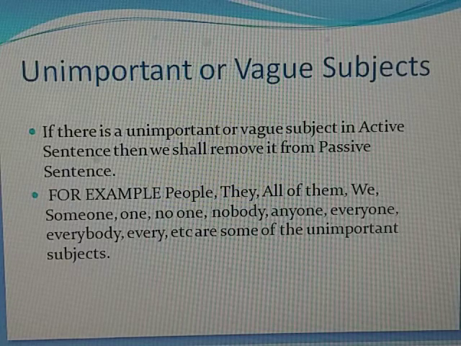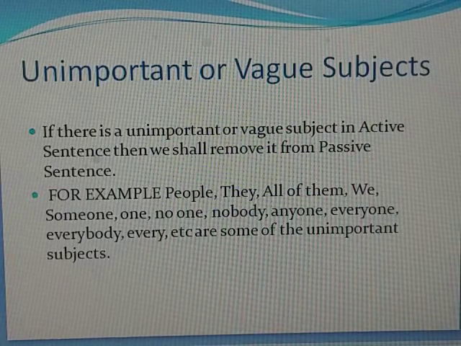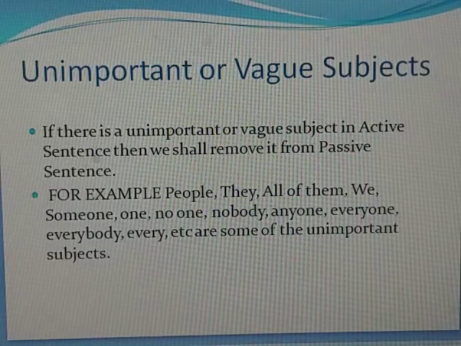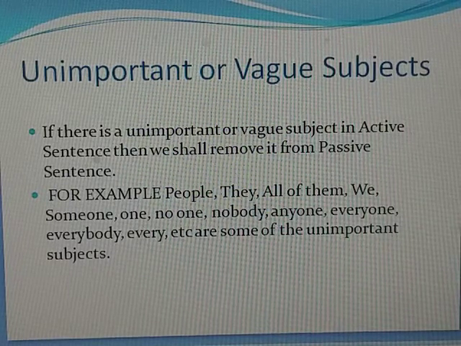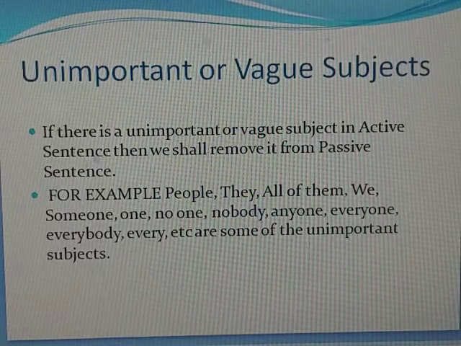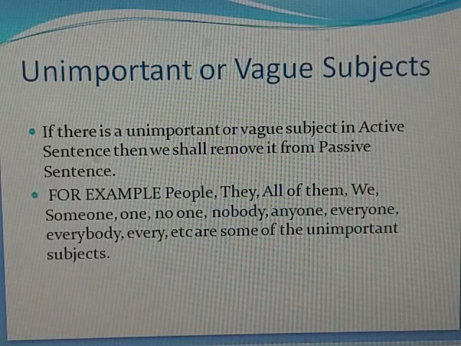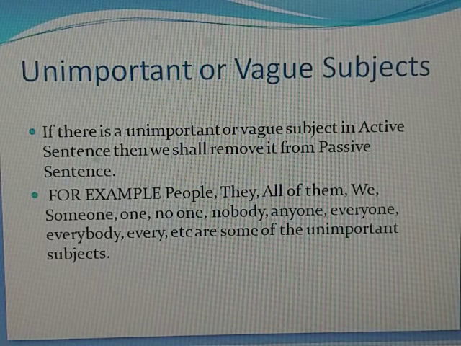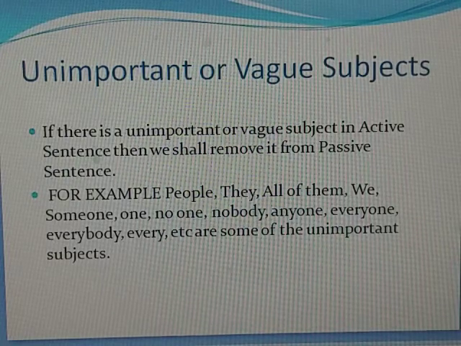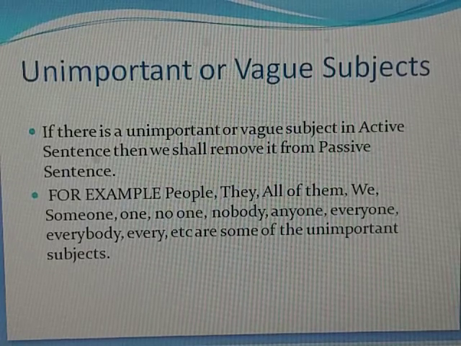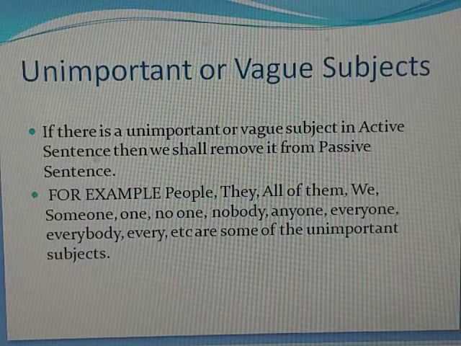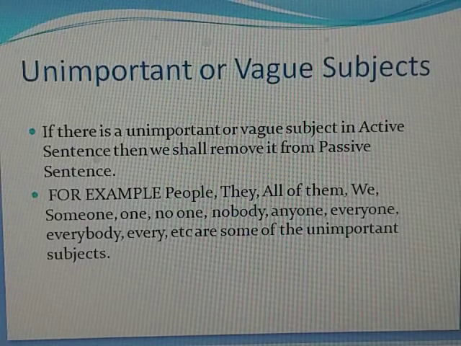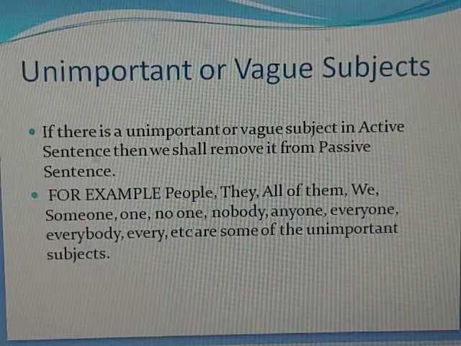But sometimes, whenever there is an unimportant subject or vague subject in an active sentence, then when we make it passive, we remove that subject. For example, people, they, all of them, we, someone, one, no one, nobody, anyone, everyone, everybody, every are some of the unimportant subjects. When such subjects are there in active voice, we try to remove them in the passive voice. Let's see in the examples how they are removed.